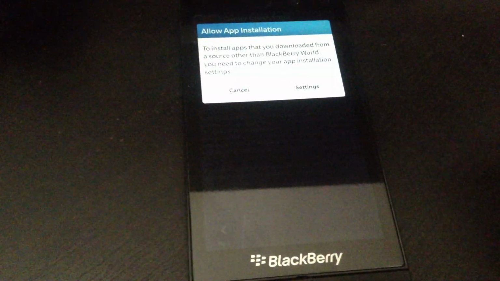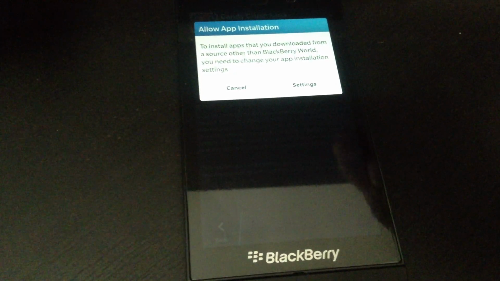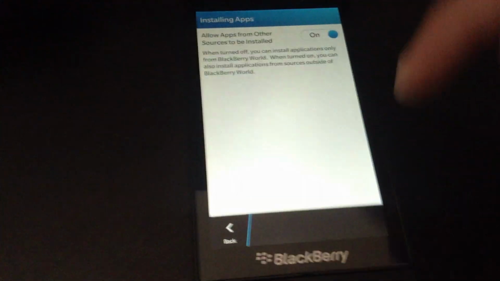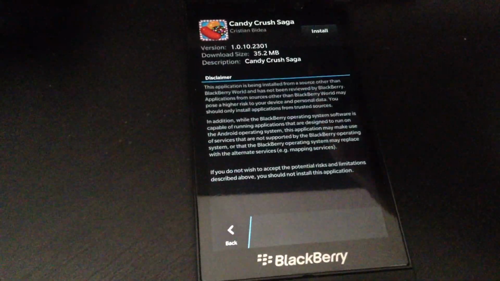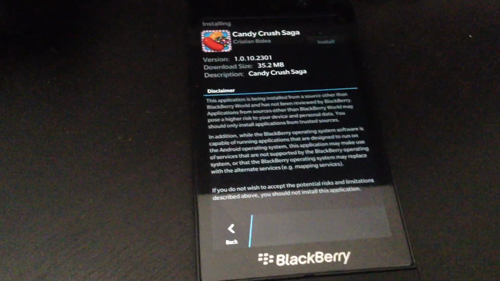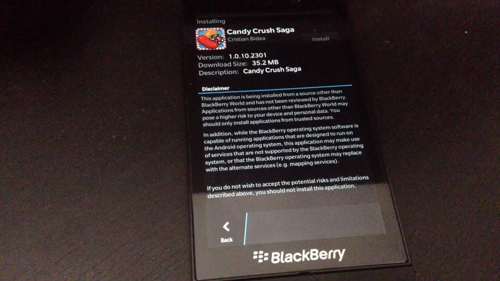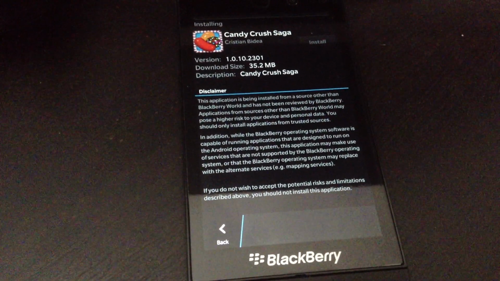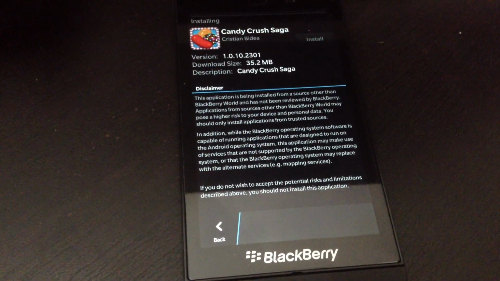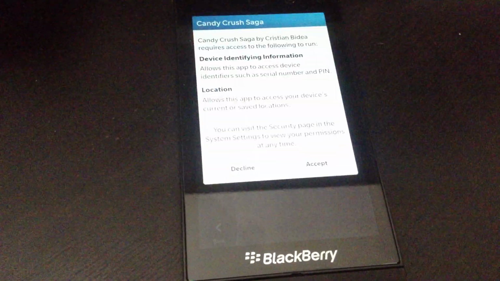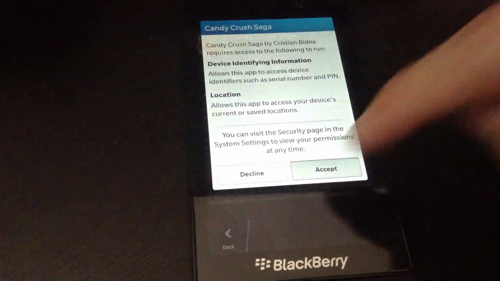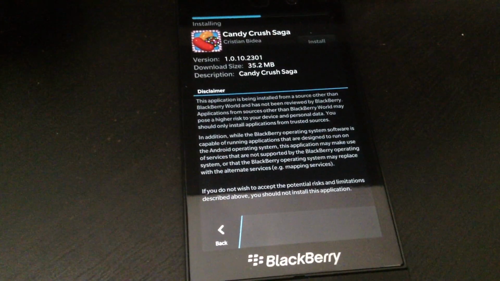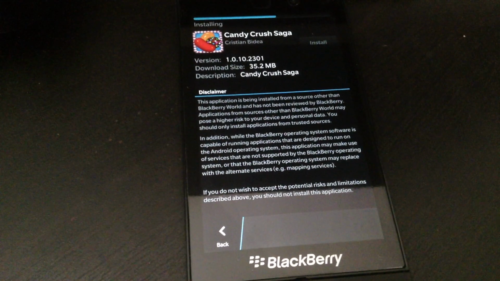Hit install. And we're going to have to enable the allow app installation option. So just go to settings, turn that on, and go back. Now hit install again. Accept. And now we're just going to wait until the game finishes installing.